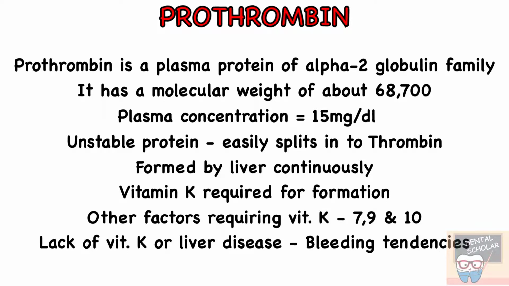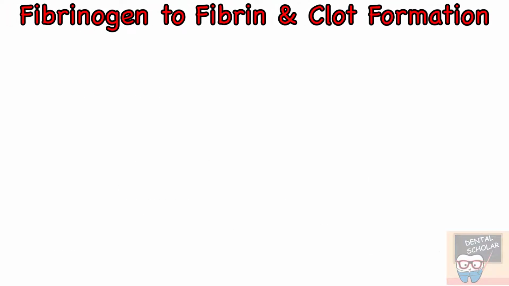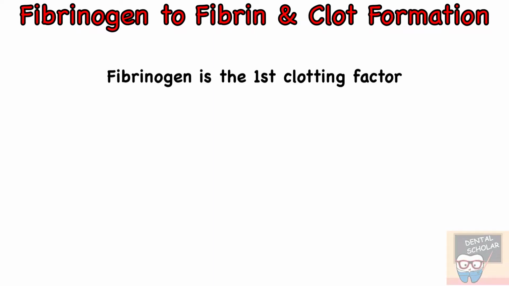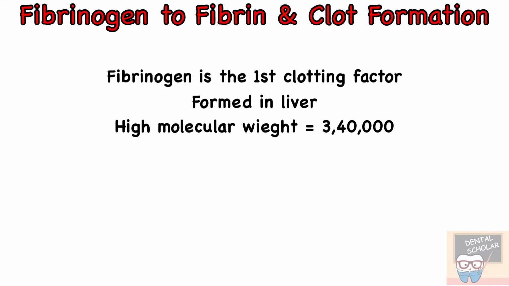The third step in blood coagulation is conversion of fibrinogen to fibrin and formation of a clot. Fibrinogen is the first clotting factor, and it is formed in the liver and has a high molecular weight of about 3,40,000.